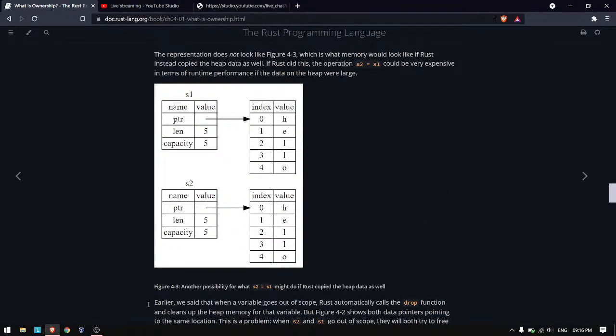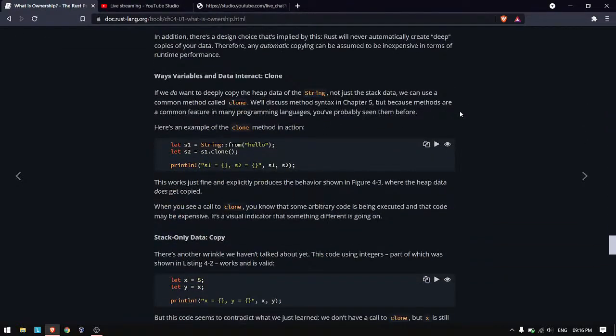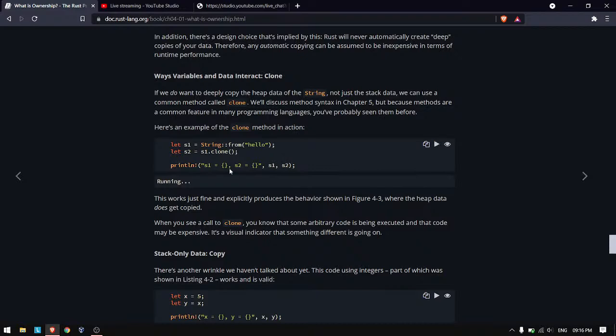And if we don't want to just move it, we can use this clone method. See, if we run this code, what clone does is, instead of shallow copying, it completely copies the value from the heap, allocates it in a new location, and then returns a pointer to that new location. So you can see we just made a new value here.